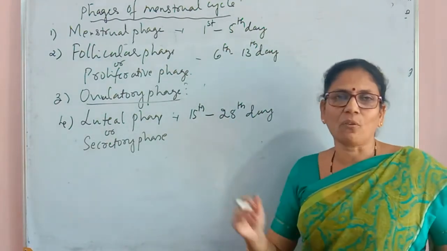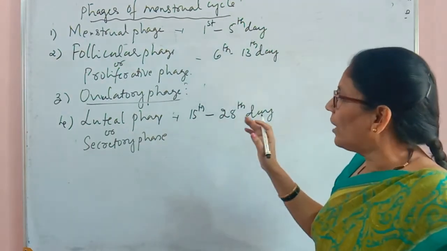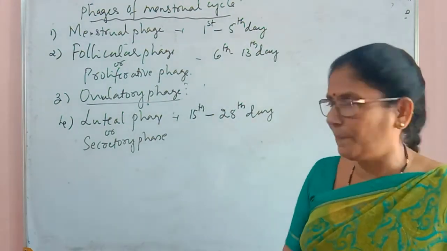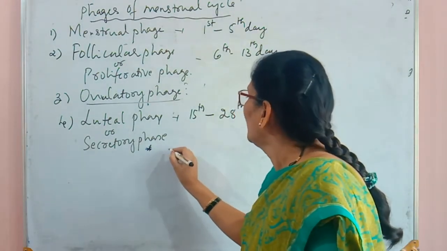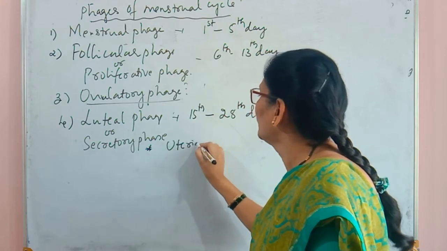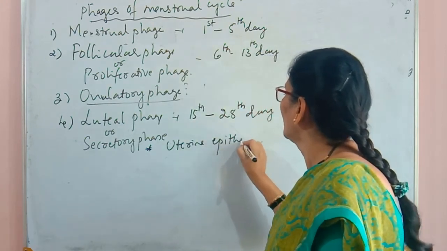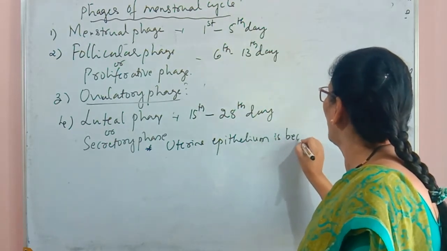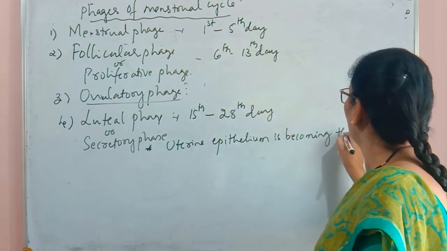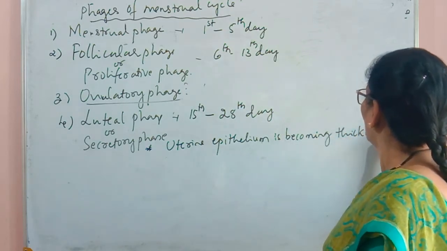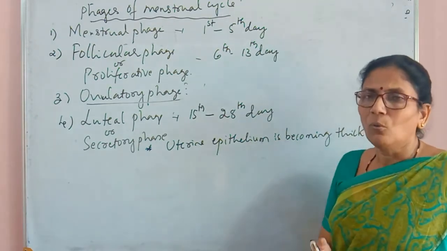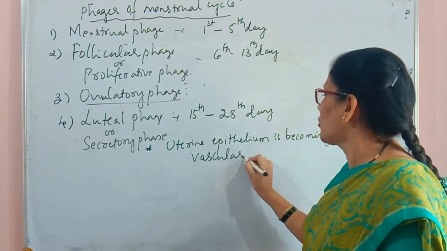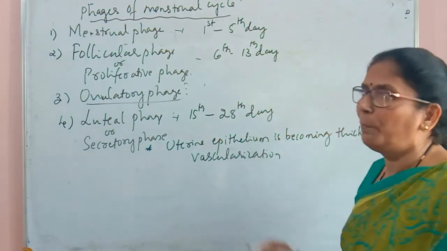The characteristic features of this phase are the vascularization and thickening of the uterine epithelium. The first is that the uterine epithelium is becoming thickened; the thickness of the endometrium wall layer is increasing, and also vascularization, which means it is receiving more blood.